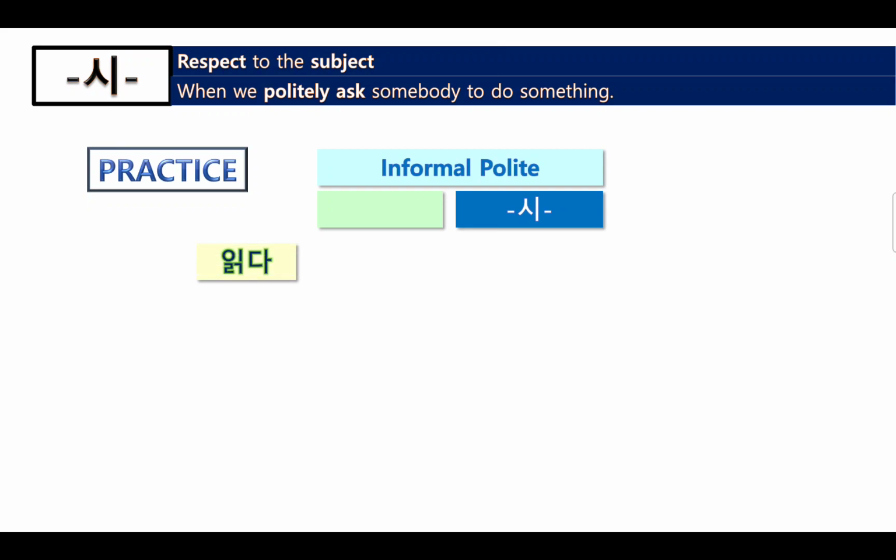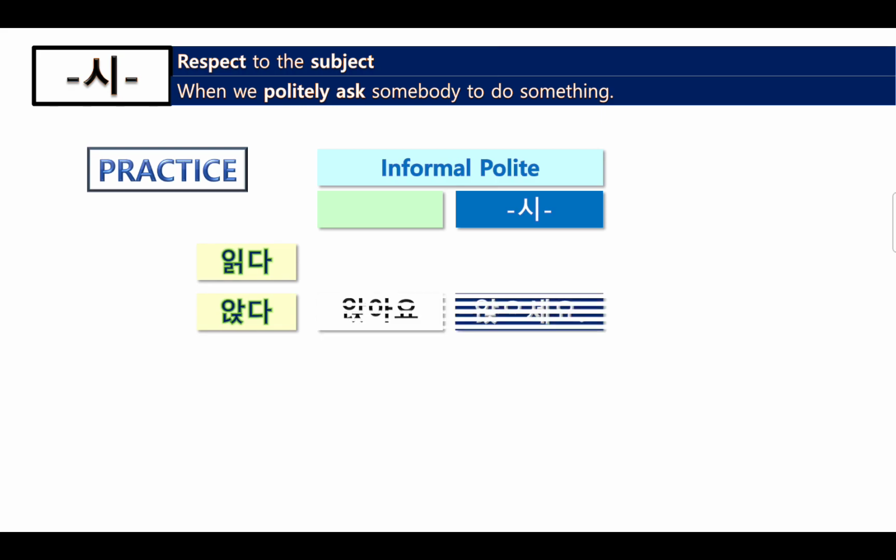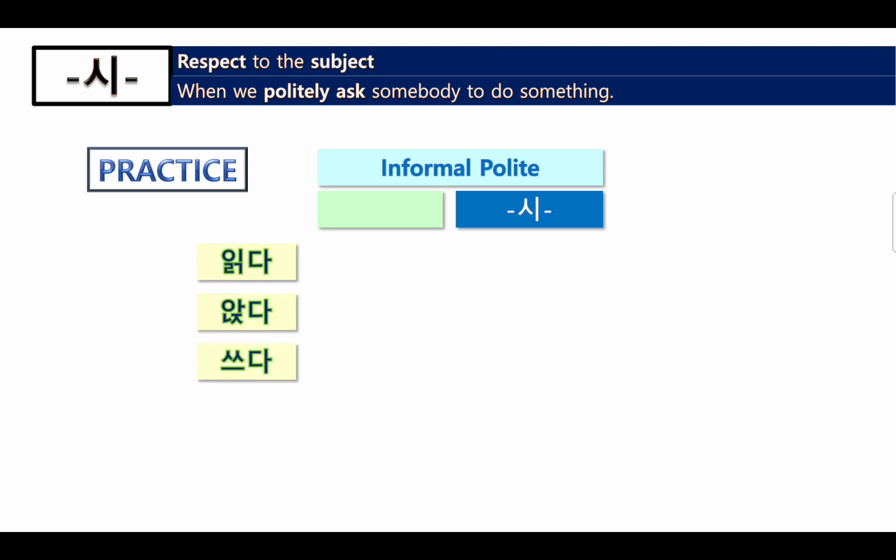Okay, let's practice. 읽다, informal polite without 시 first. 읽어요. 읽 is dark vowel, we put 어요. And 시, because 읽 has 받침, we need 읽으시어요. So together, 읽으세요. Okay. 앉다 is 앉아요. And also 받침, so 앉으세요. 쓰다, 써요.